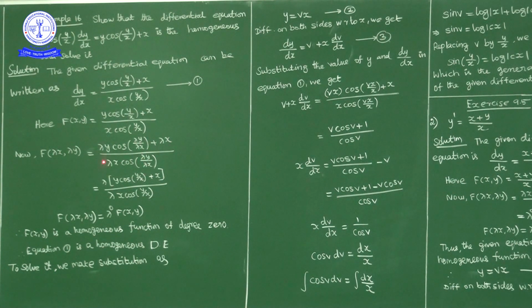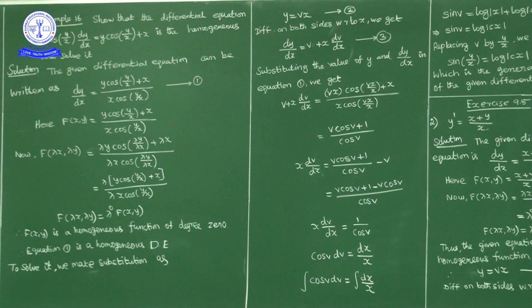My numerator lambda common, denominator lambda common, lambda cancel, or lambda power 0 you can write. Now what we have, lambda power 0 times y cos y by x plus x upon x cos y by x. Nothing but this is f of x comma y only, no? So f of lambda x comma lambda y is equal to lambda power 0 times f of x comma y. So f of x comma y is a homogeneous function of degree 0. So the given differential equation is a homogeneous differential equation.